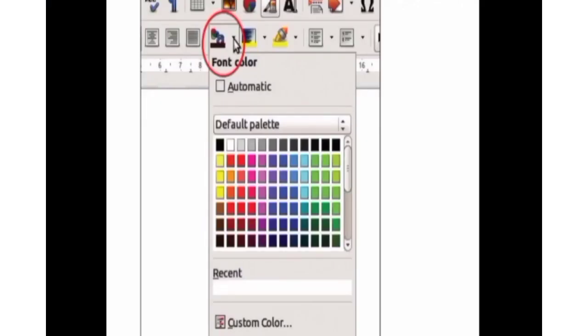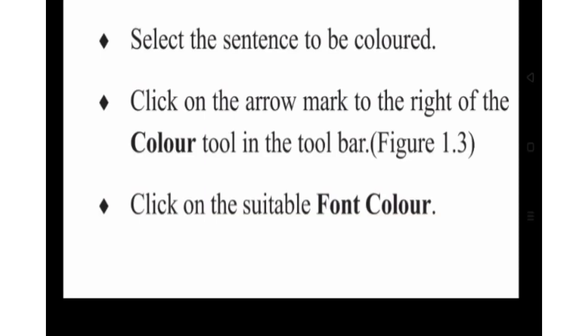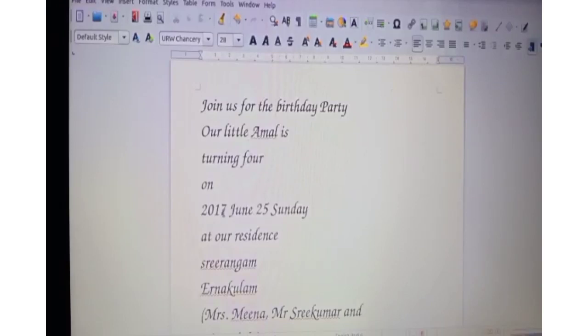Now let us give colors to the fonts. How can we give colors? The first step is to select the sentence to be colored. Then click on the arrow mark to the right of the color tool in the toolbar. Then click on the suitable font color. So we can select the words Birthday Party by clicking and dragging the mouse like this. So now the selection is over.